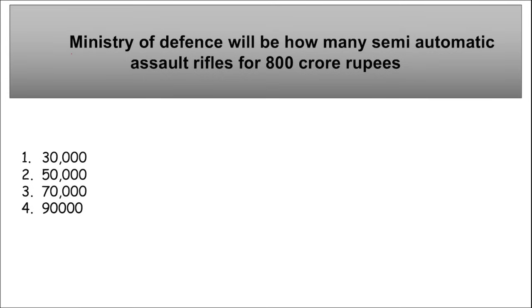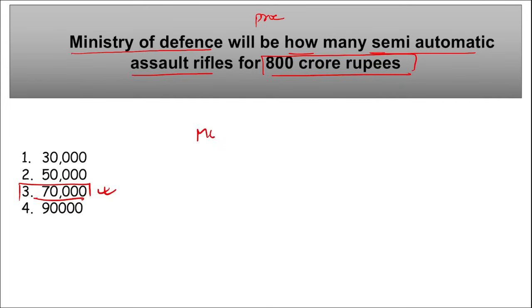Let's start. First, the Ministry of Defense will be procuring how many semi-automatic assault rifles for 800 crore rupees? Remember, another 70,000 more semi-automatic assault rifles will be procured by the Ministry of Defense for the Indian Army.